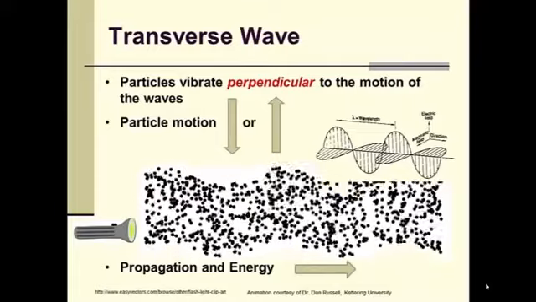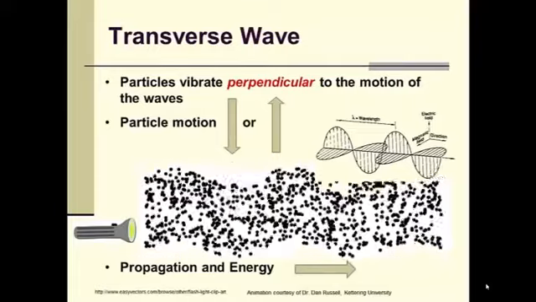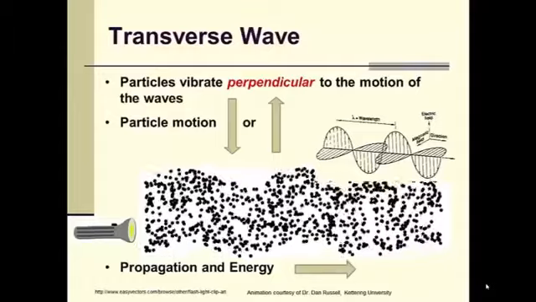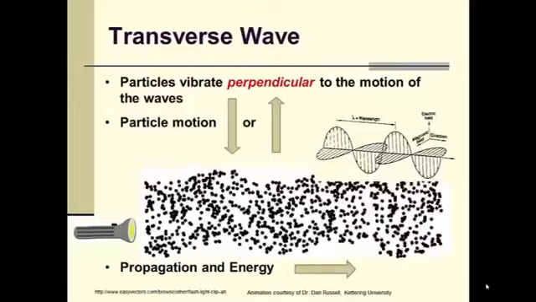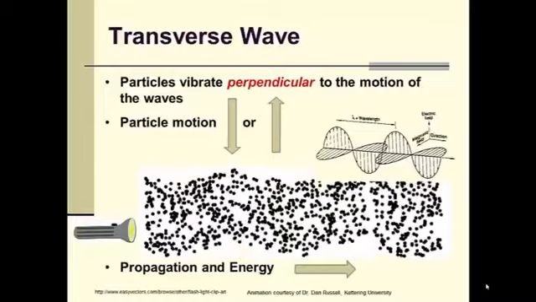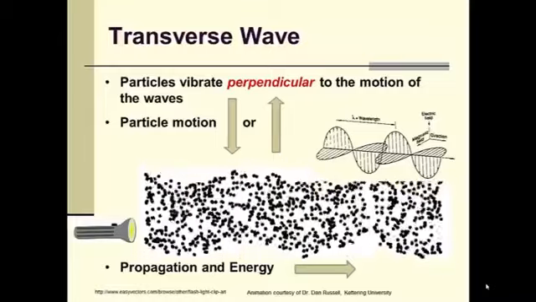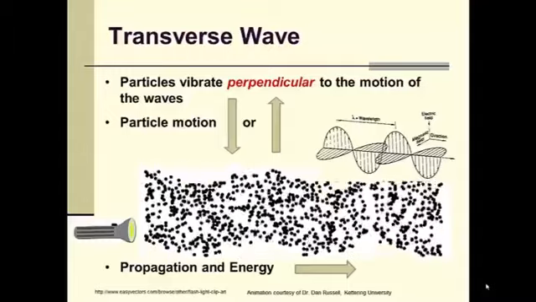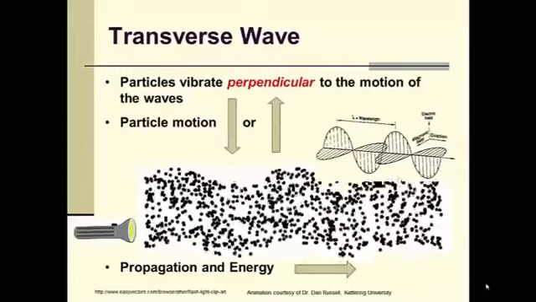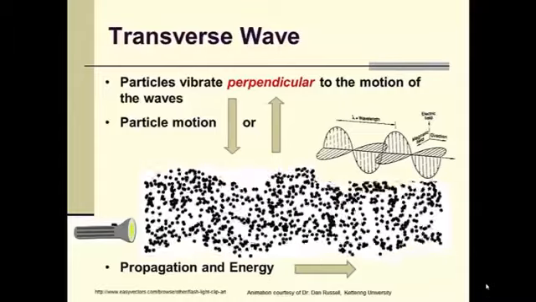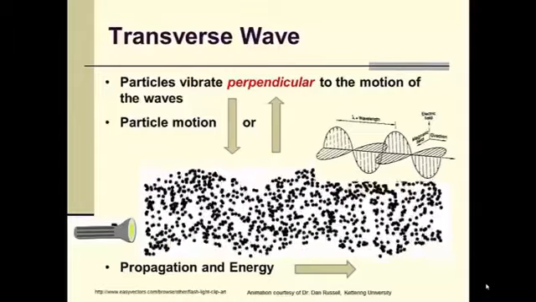Transverse waves, as we said, include electromagnetic waves, and particles move or vibrate perpendicular to the direction of energy transport. If you look at the animation, now keep in mind this is just a one-directional motion animation, but if you look at one black dot, just focus on one dot, you'll notice that it is moving up and down.